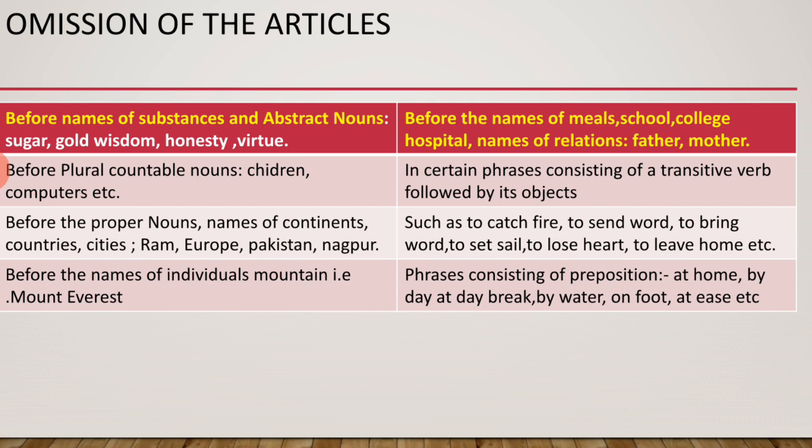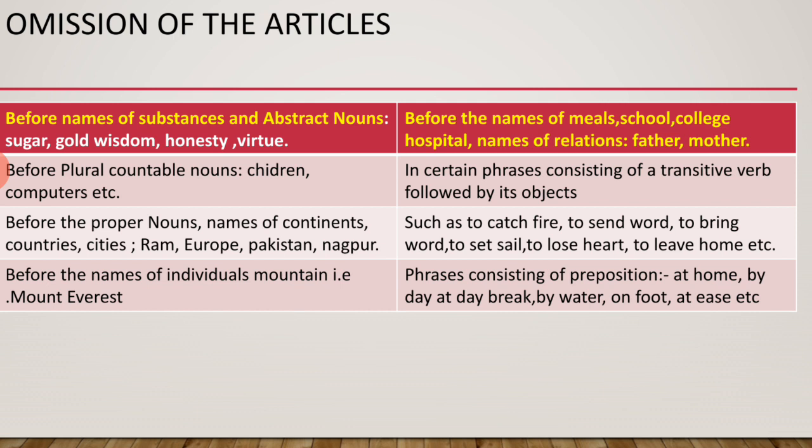Okay, in certain phrases consisting of a transitive verb followed by its object, there are some phrases with a transitive verb. When I took the verb lecture once, I told you there are two types of verbs, number one transitive, number two intransitive. And a transitive verb has an object, an intransitive verb does not have any object. So if an object is there, we go without using the article.